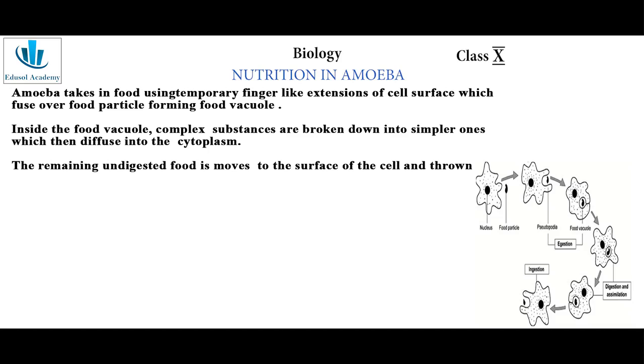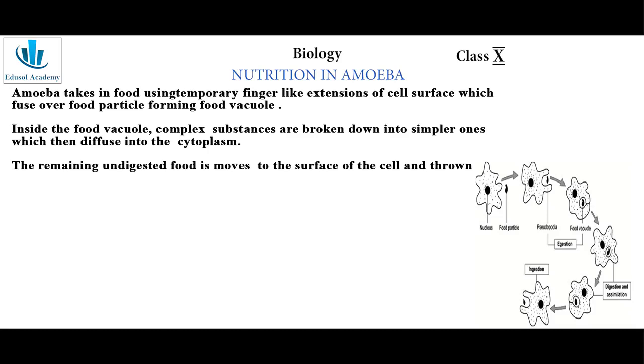Now, the last and final step in holozoic nutrition is egestion. Egestion is a process of excretion of undigested food particles. In amoeba, this process is carried out by rupturing the cell membrane to remove the undigested material from its body. So, this is about holozoic nutrition.